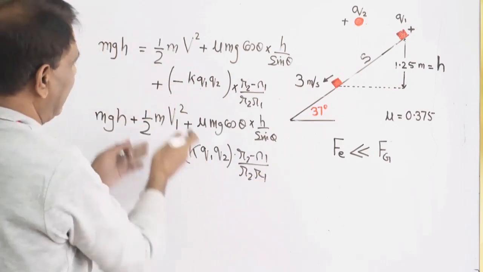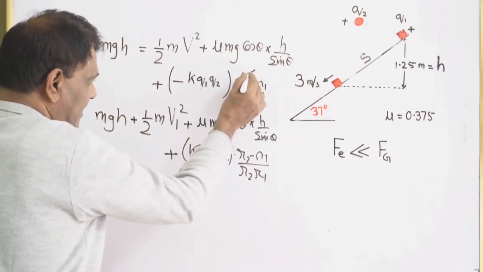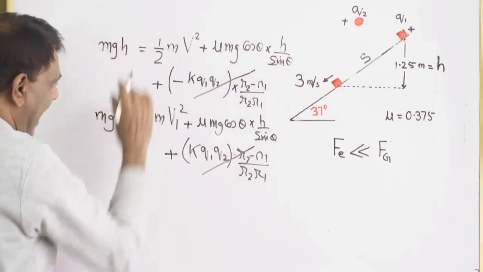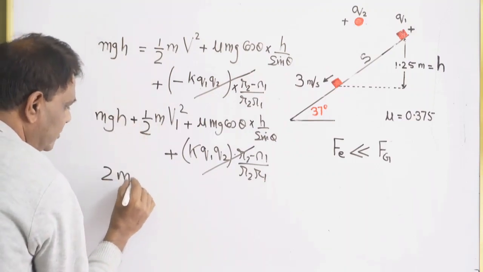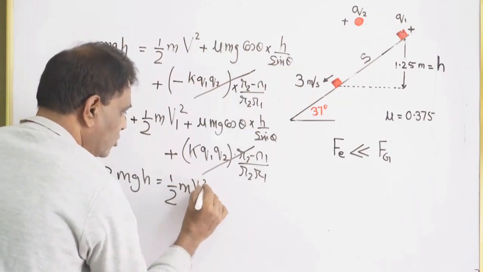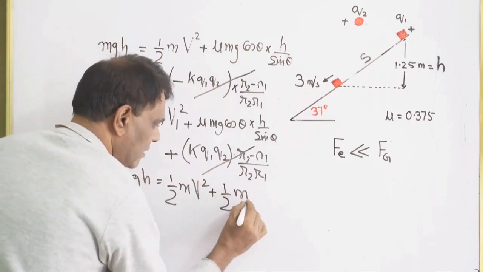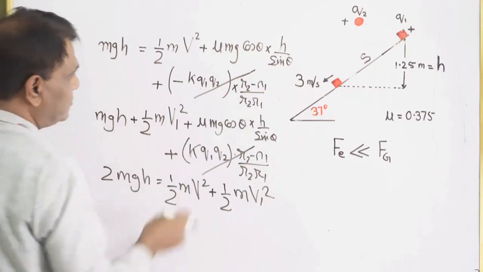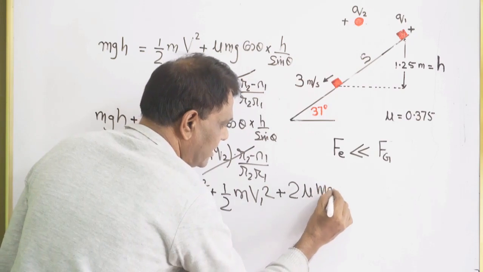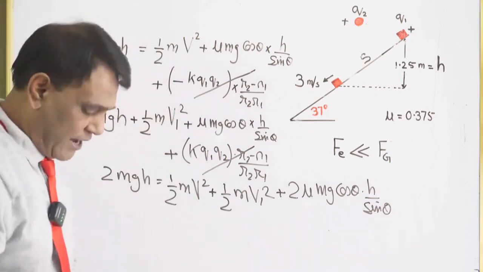Beautiful. Two relations, two equations we got. Now in the two equations, ये electrostatic potential energy का term negative and positive उड़ जाएगा. What remains is, if we add these two equations, 2 mgh is equal to half m v square, ये वाला v square, and then half m v1 square. Got it? Two terms, and these two terms will be added up. That is twice mu mg cos theta h sin theta. Got it? Smart way.